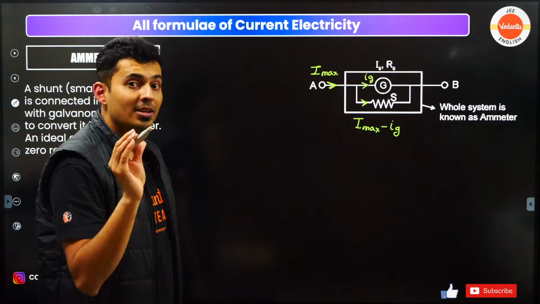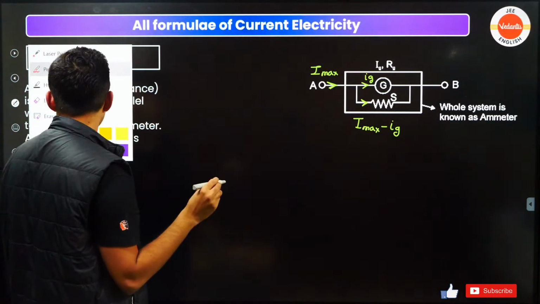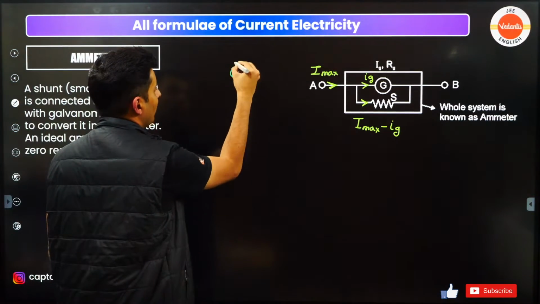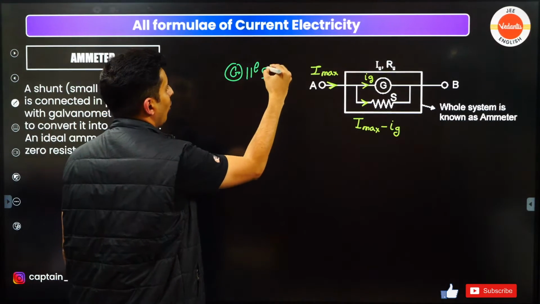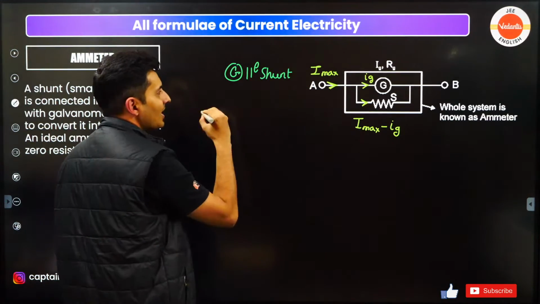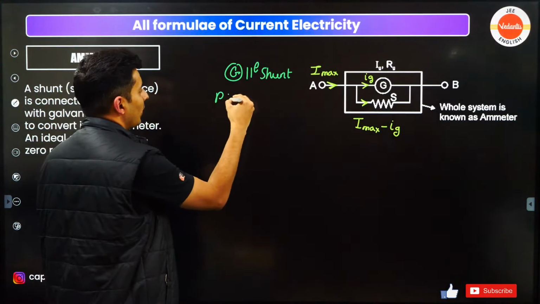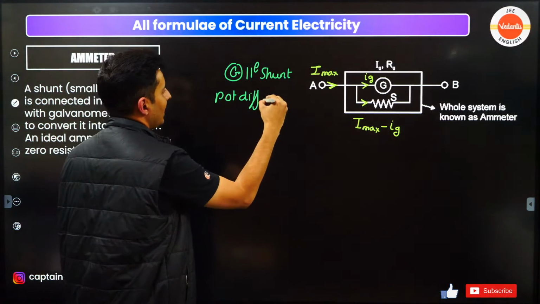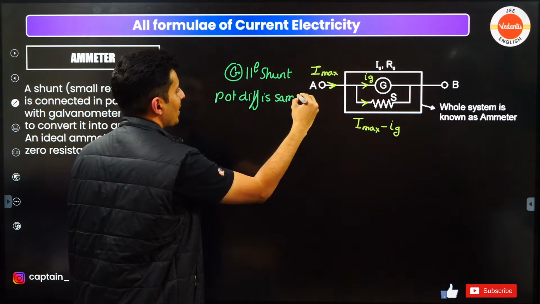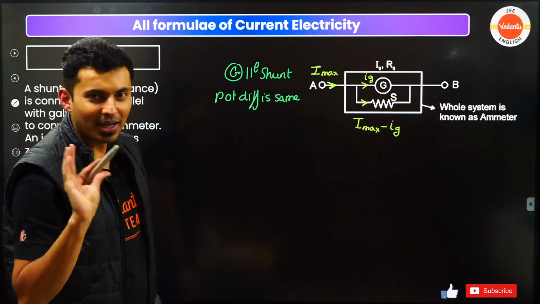Do you see the galvanometer is in parallel with the shunt resistance? Whenever two things are in parallel, what is same? Voltage. So potential difference is same.